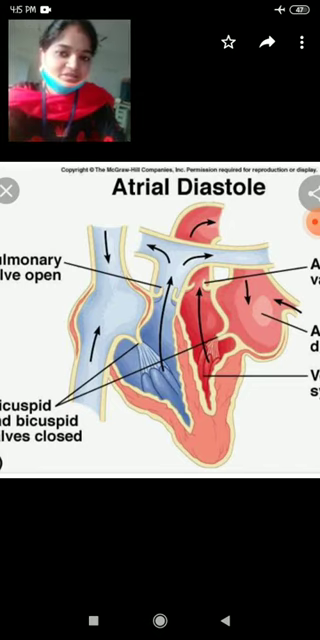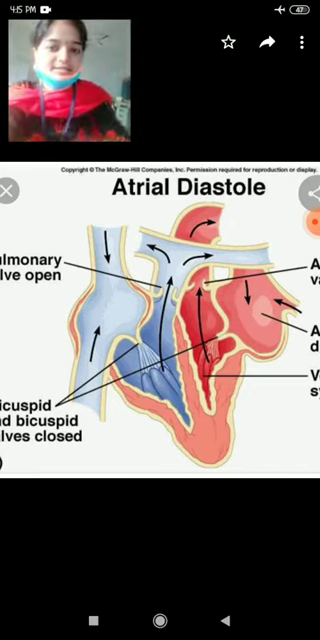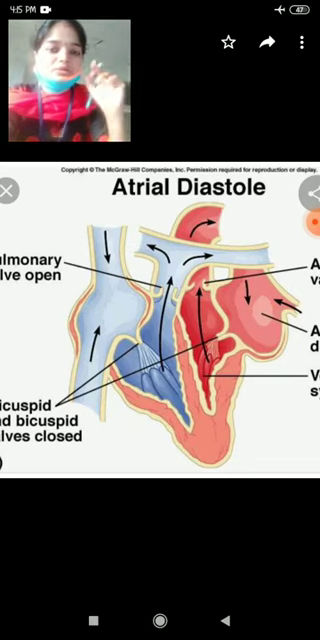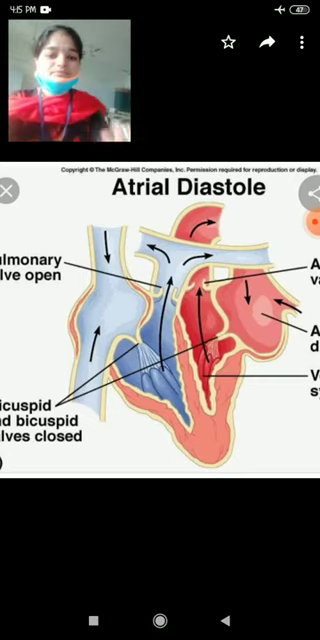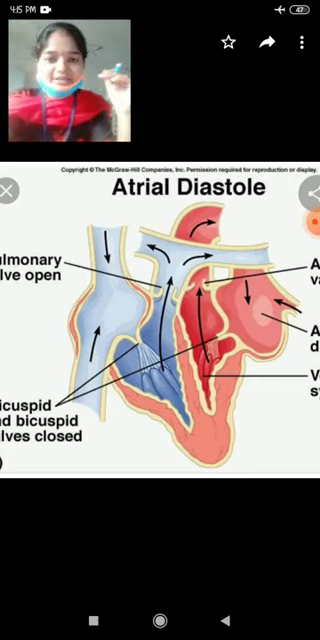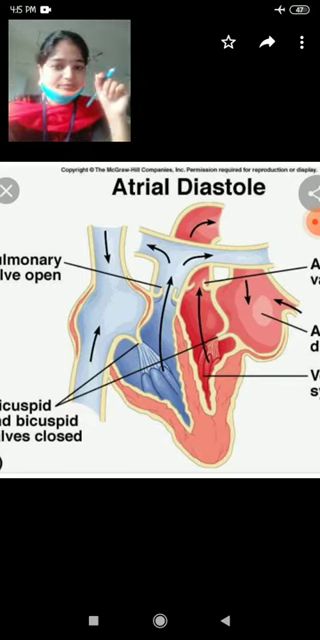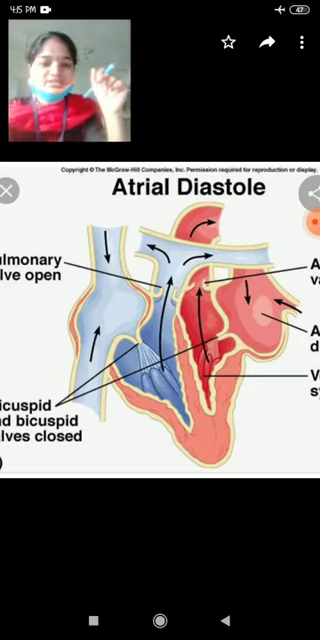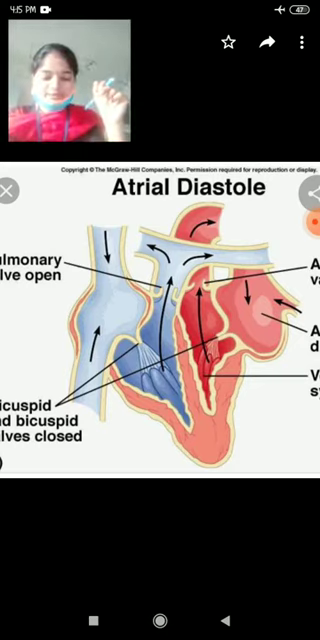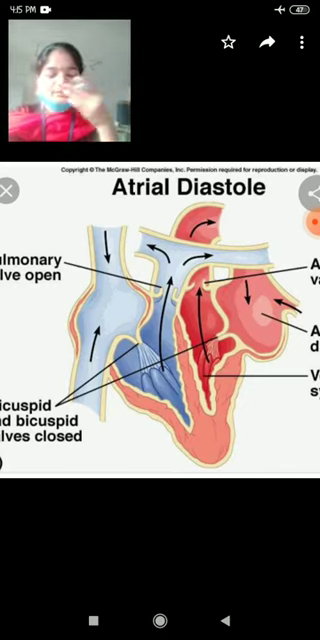The cardiac cycle occurs in just 0.8 seconds. Okay, to complete one cardiac cycle, how much time do we require? Just 0.8 seconds. In this cardiac cycle we have 4 steps. The first one is atrial diastole, and the second one is atrial systole. The third one is ventricular diastole, and the fourth one is ventricular systole.